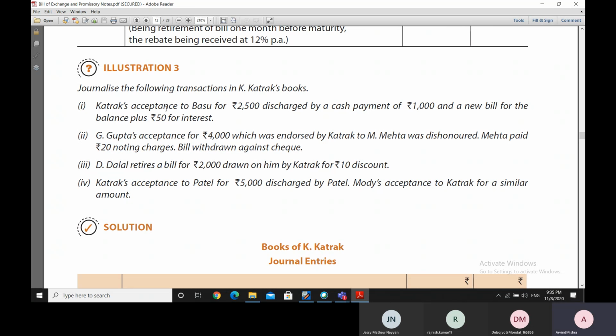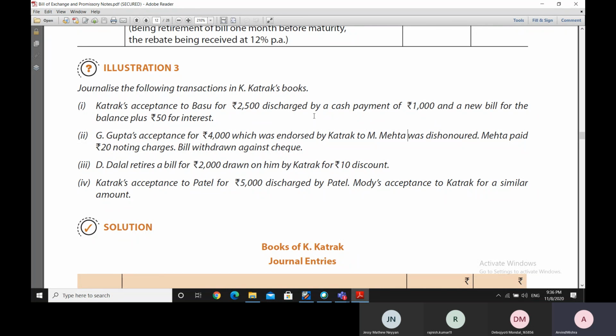Katrak had accepted a bill which was drawn by Basu, and Katrak had accepted that bill for 2,500 rupees, and finally the bill is discharged by a cash payment of 1,000 rupees and another new bill, because an extension in respect of the remaining 1,500 rupees is being sought here.